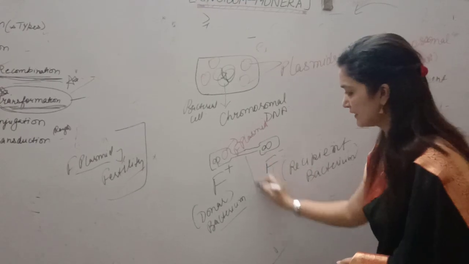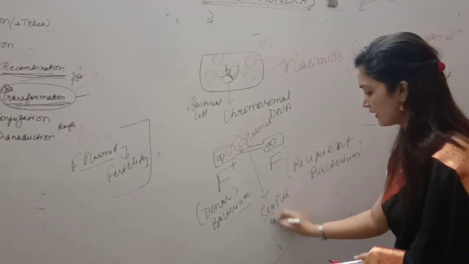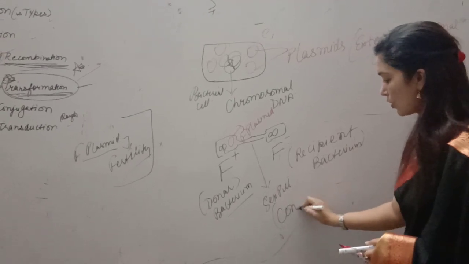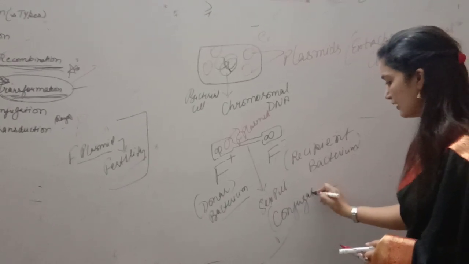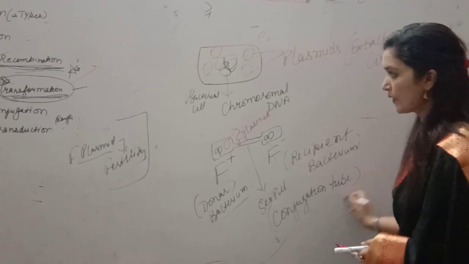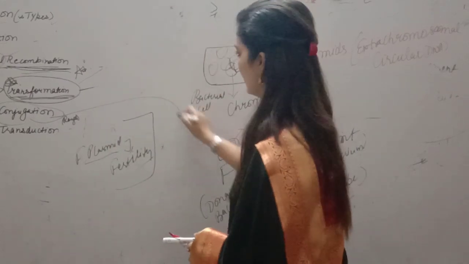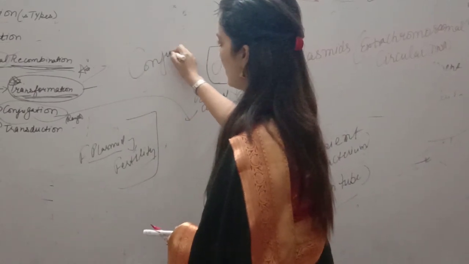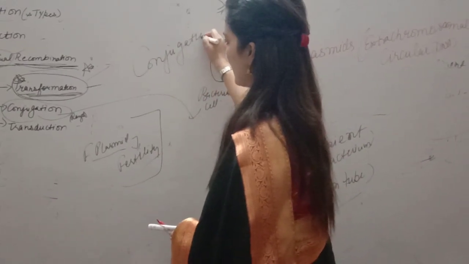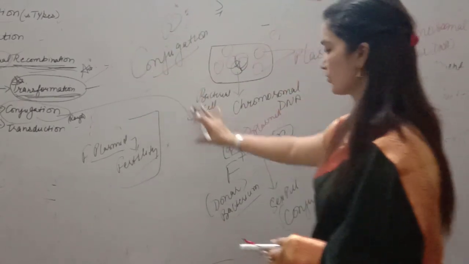So what will happen? This is the sex pilus, or in other words the conjugation tube. That's why this process is called conjugation. First we did transformation, then the second process of sexual reproduction is conjugation.